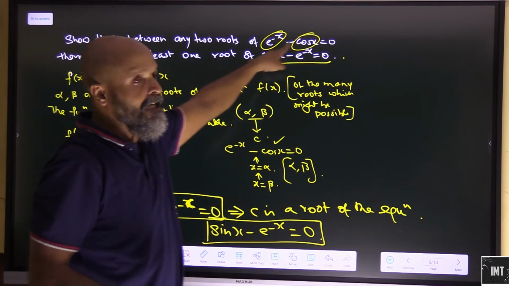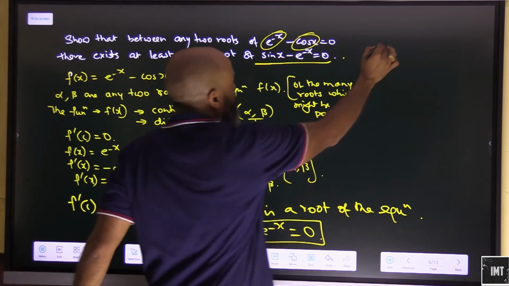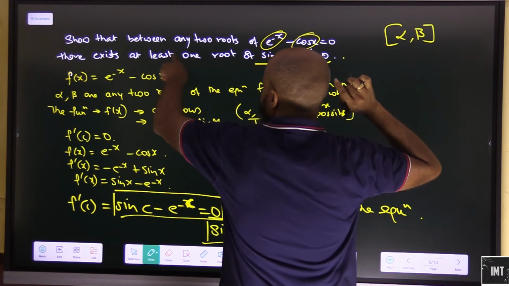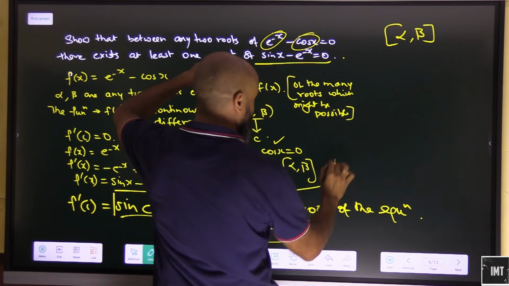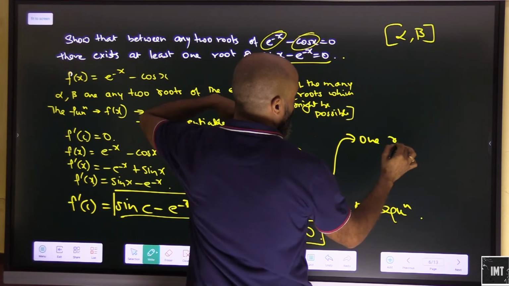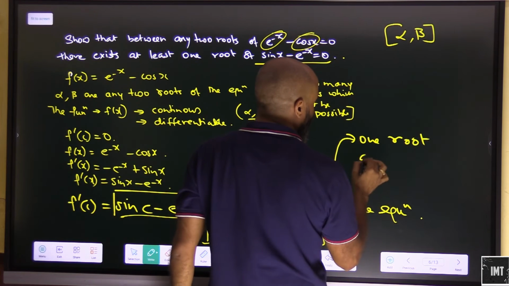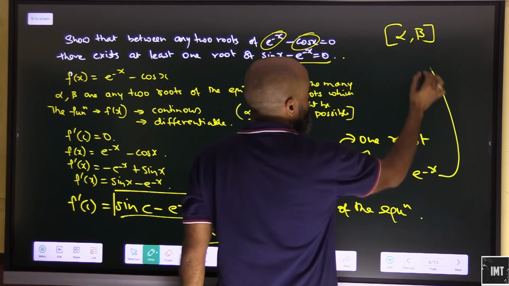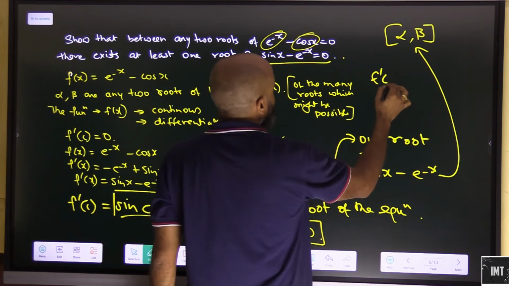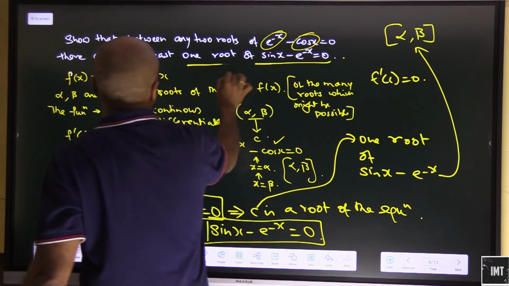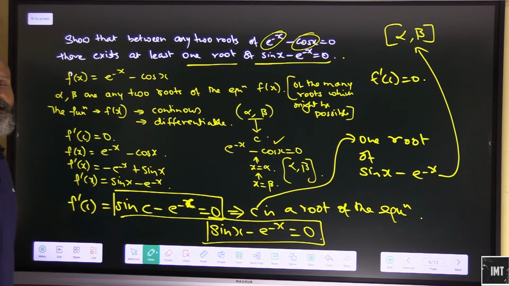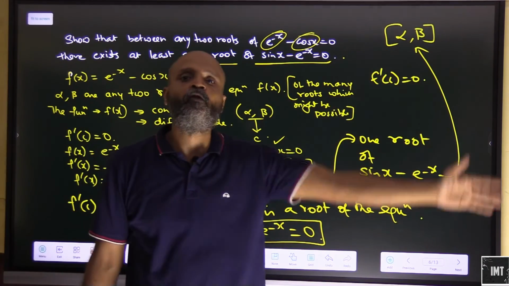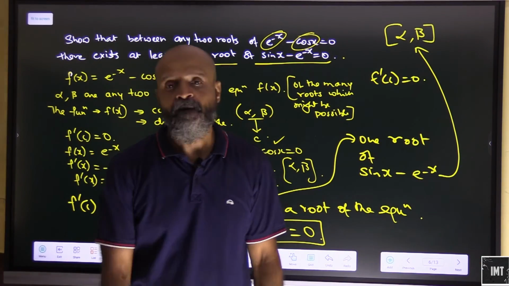Show that between any two roots of this, that is alpha and beta, which are arbitrary, there exists at least one root of this. So C is basically one root of the equation sin x minus e^(-x), such that f dash c will be equal to 0. There exists at least one root of this. That's how the two equations are linked together. We will see many more applications of Rolle's theorem in bits and pieces.